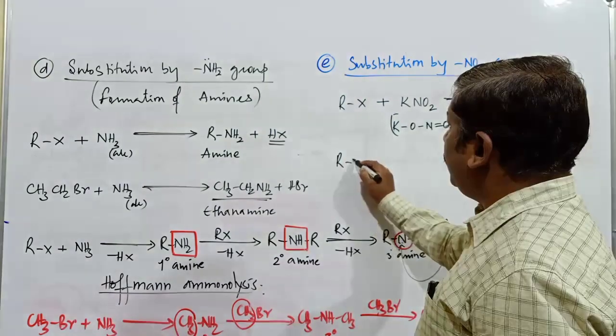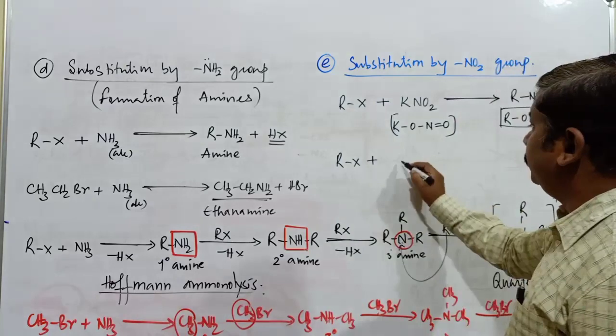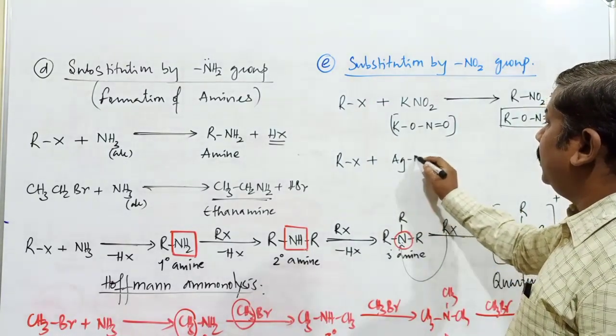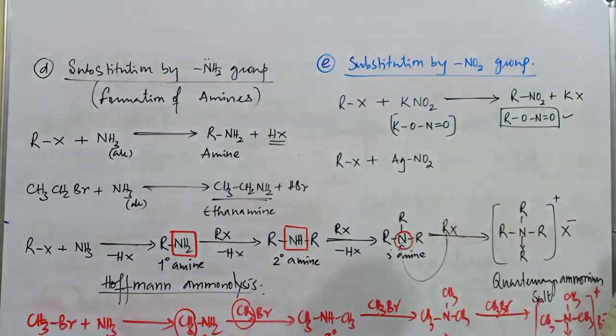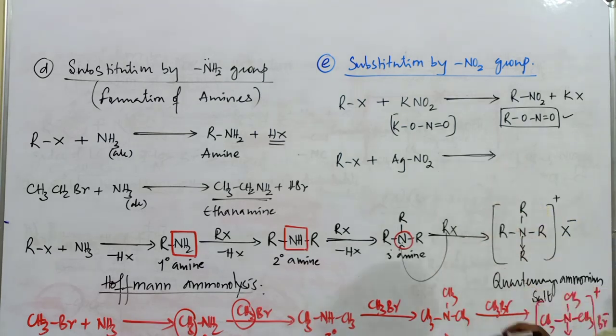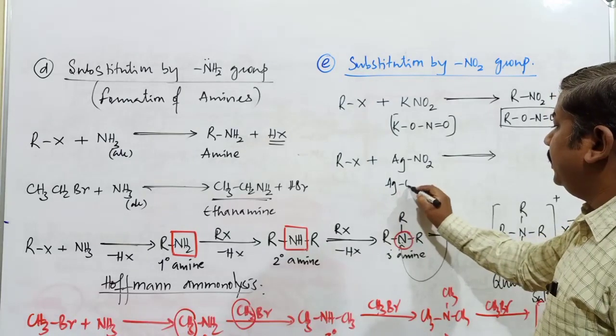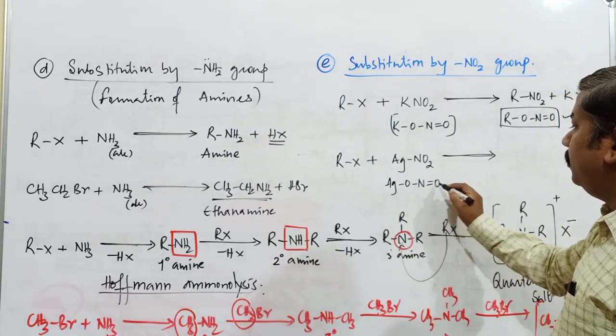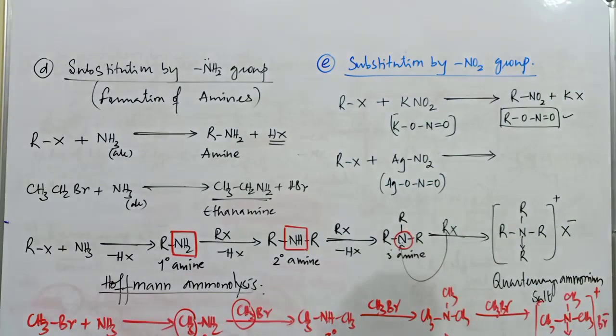Suppose the same alkyl halide is treated with AgNO2, silver nitrite. So this is Ag, O, N double bond O. This is the structure of silver nitrite. So what is the product obtained?